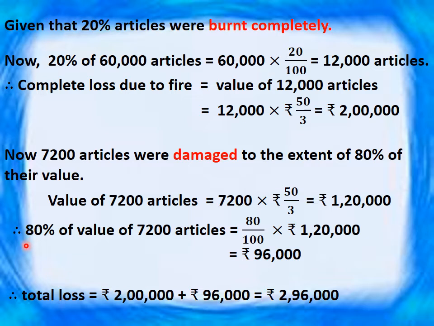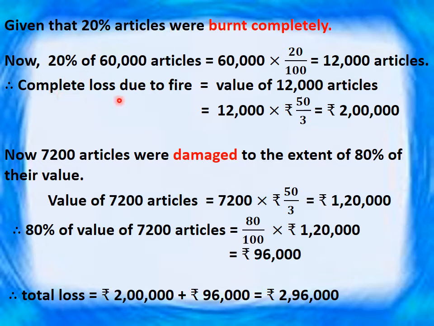Here we have to calculate the amount that can be claimed due to the loss. Given that 20% articles were burnt completely and 7,200 articles were damaged to the extent of their 80% value. So first we will calculate this complete loss. For that we need to first calculate the number of articles. This is given in percentage, so 20% of 60,000 articles is equal to 60,000 into 20 upon 100 is equal to 12,000. So 12,000 articles burnt completely due to the fire.